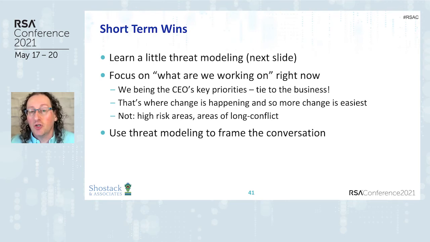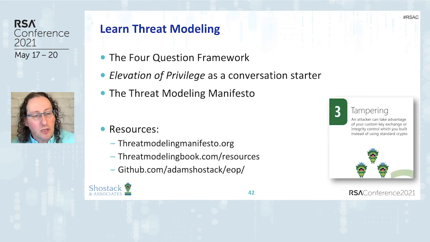It makes change easier. There's a trap of falling into the high risk areas where you've been fighting. Don't go there. You will mess up your threat modeling initiative before it starts. Go to what is being changed now and use threat modeling to frame a new conversation.